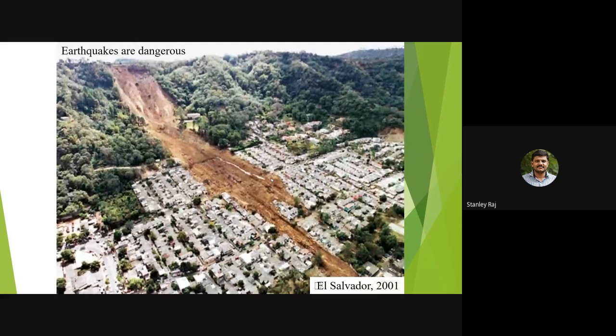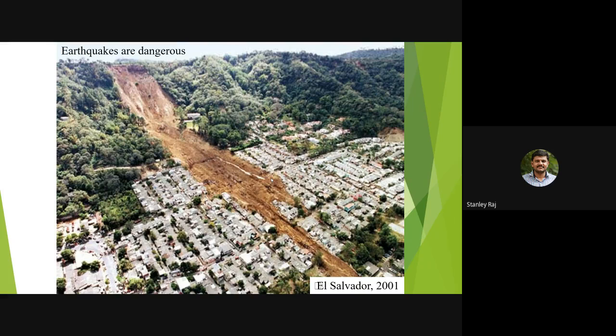And the El Salvador earthquake of 2001. See how much stretch it happened. This earthquake is one of the important earthquakes in history.